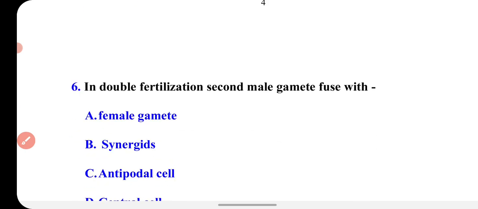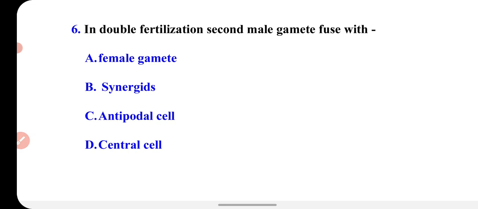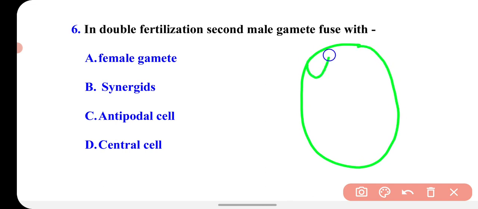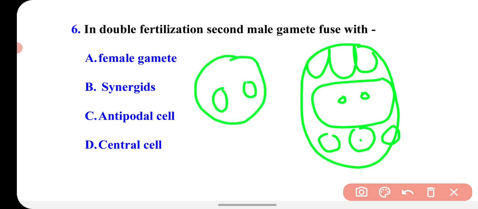Next question is, in double fertilization, the second male gamete fuses with. You know that in flowering plants double fertilization occurs. In the embryo sac, these are the antipodal cells, this is the central cell with the two polar nuclei, this is the female gamete, and this is the synergid. Like these cells are found. So in pollen, two male gametes are there. One male gamete fuses with the female gamete, and the second male gamete fuses with the polar nuclei of the central cell.